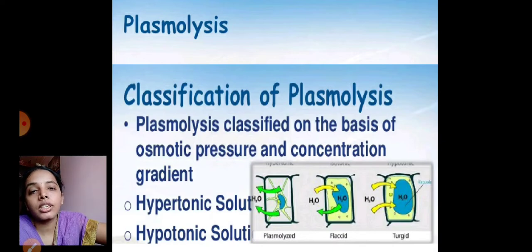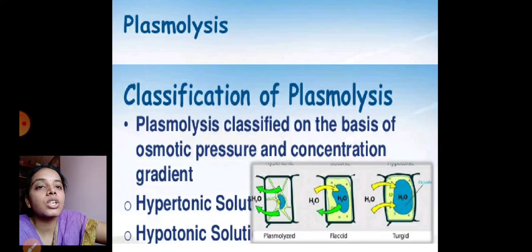molecule. In this we have endosmosis and exosmosis. The name itself indicates that endosmosis is the movement of water from outside into the inside, and exosmosis is nothing but the movement of water outside. To define this process, it again consists of plasmolysis and deplasmolysis processes.